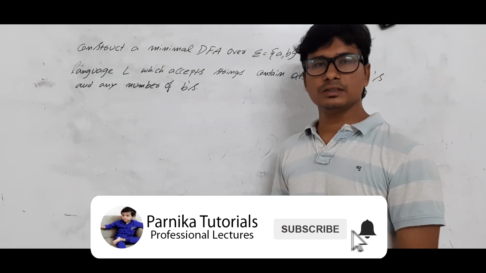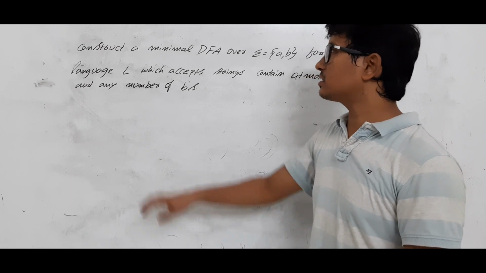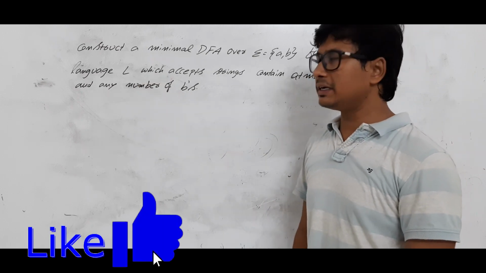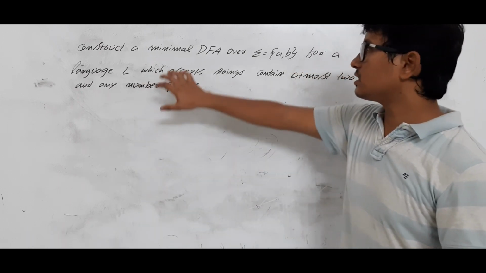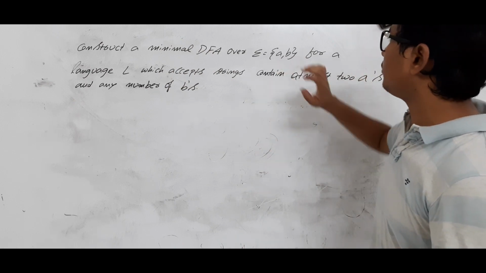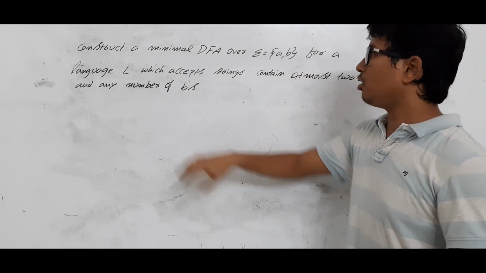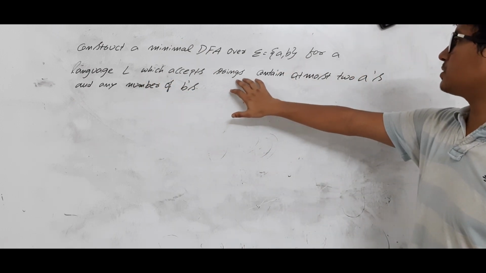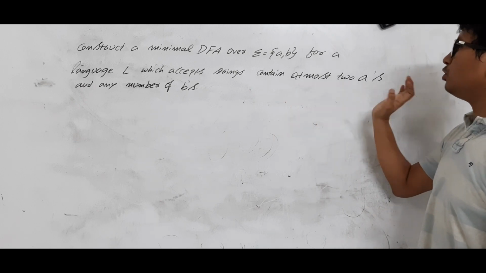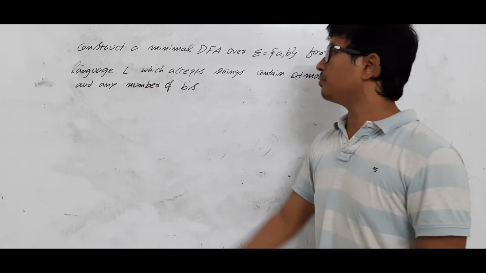Good morning, students. In this video, we will discuss another question related to the minimal DFA. Construct a minimal DFA over alphabets {a, b} for a language L which accepts strings containing at most 2 A's and any number of B's.